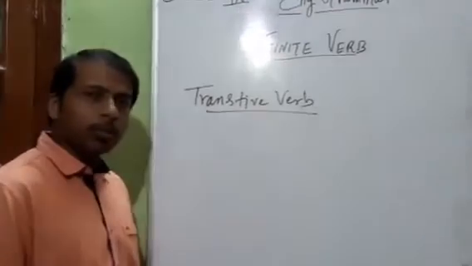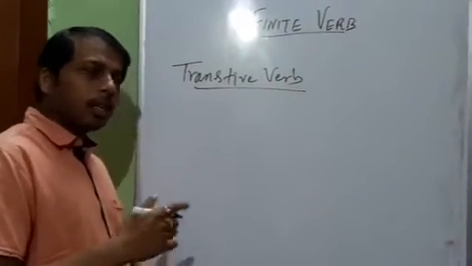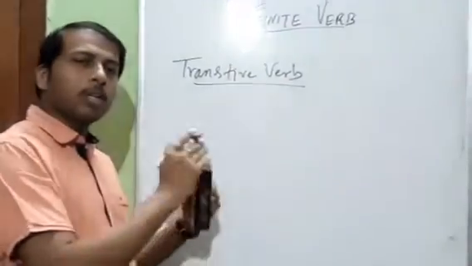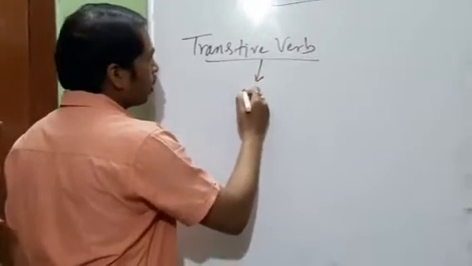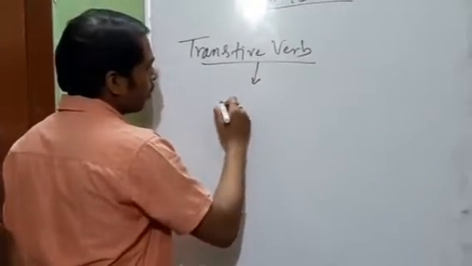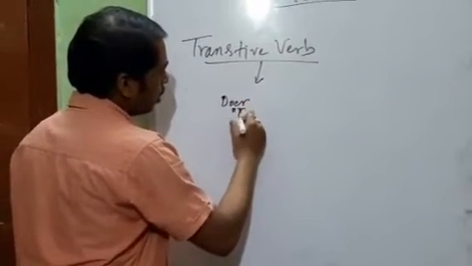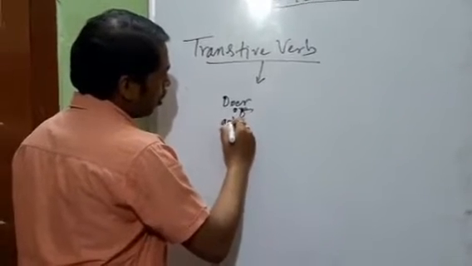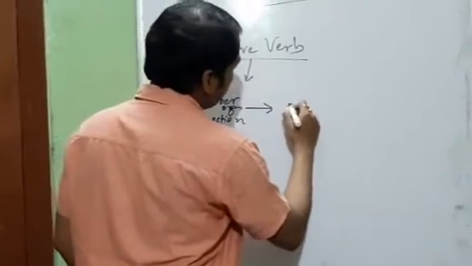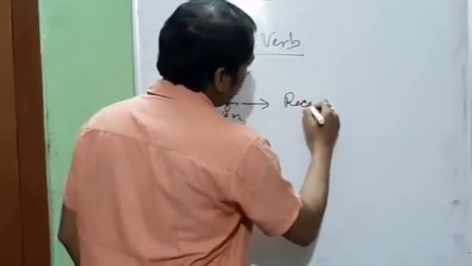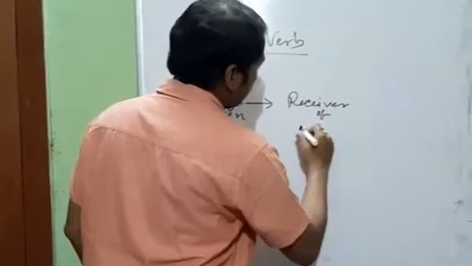Transitive verbs are those verbs where an action is getting transferred from the doer to the receiver. That means in such a verb, an action takes place where there is a doer of action and there is a receiver of action.